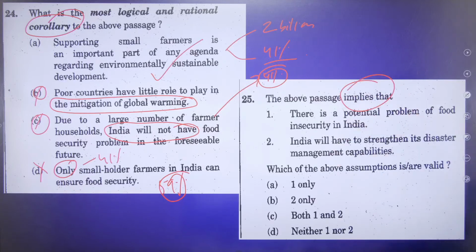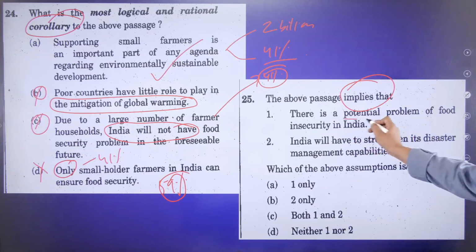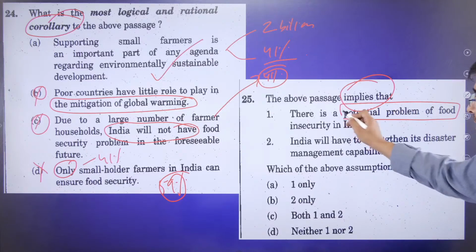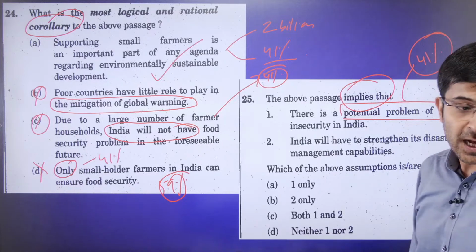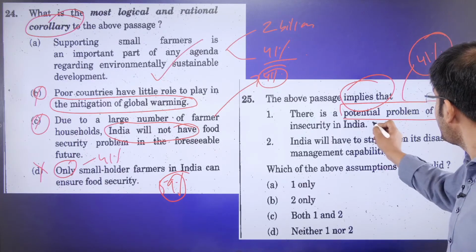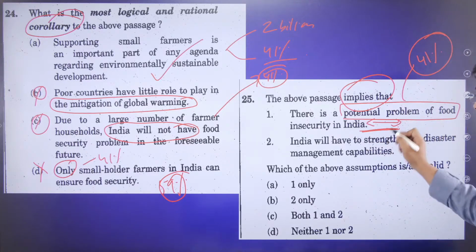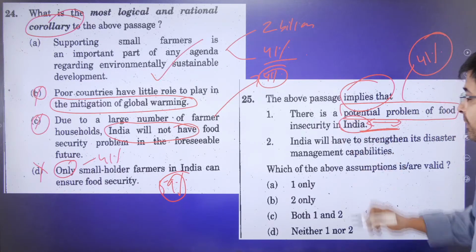Tell me quickly. What does the passage imply? There is potential problem of food insecurity in India. India will have to strengthen its disaster management capabilities. Can we say for sure that there is a potential problem of food insecurity in India, because only 41% are small farmers? Which means 59% are medium or large farmers for sure. So this can't be implied. If it said world, probably yes.